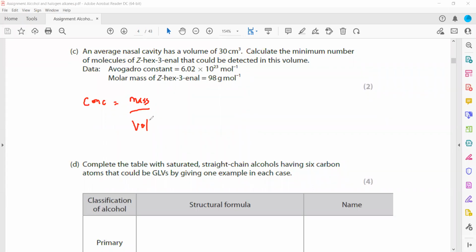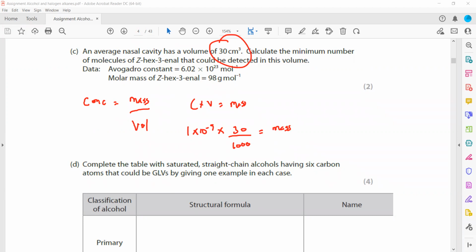So concentration times volume will give us the mass. The concentration is 1 times 10 to the power minus 9 gram per dm cubed, multiplied by the volume in cm cubed, so we have to convert into dm cubed by dividing by 1000. When we multiply, this will give us the mass of this molecule which is present.